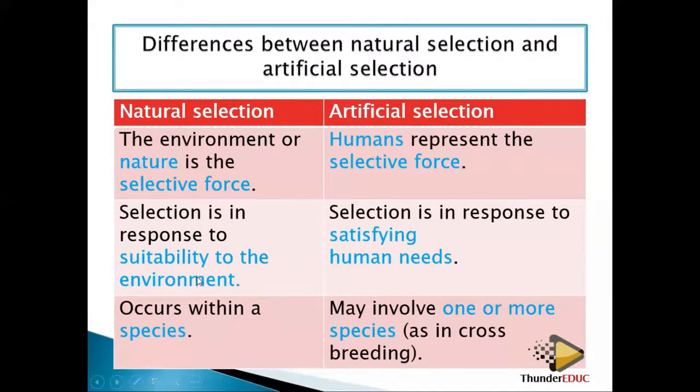Then number two, in natural selection, selection is in response to what suits the environment. Which character can survive in the environment? While here, it satisfies human needs. It's not about which character is suitable in the environment. No, it's what sustains human needs.